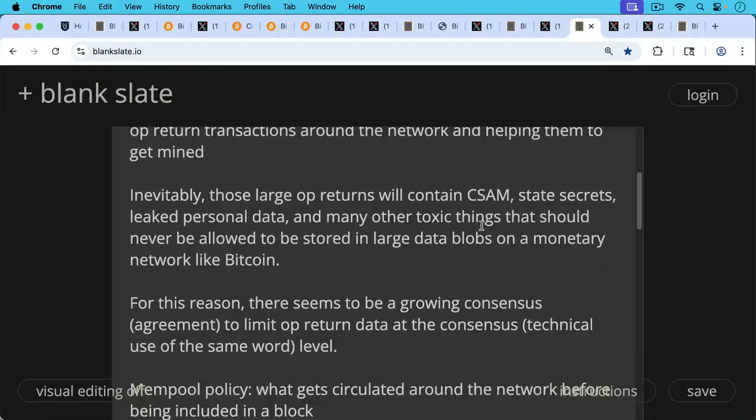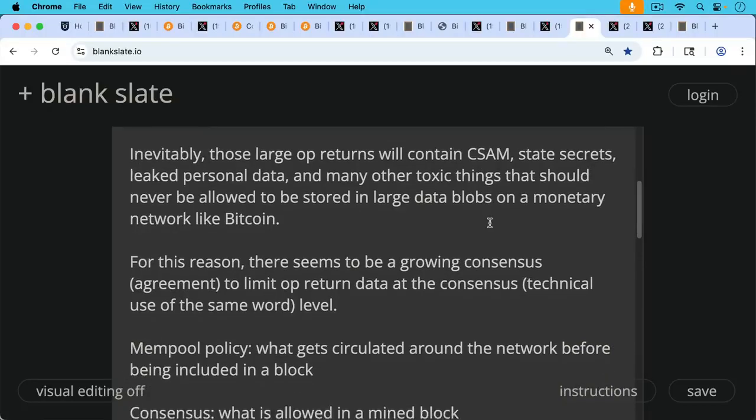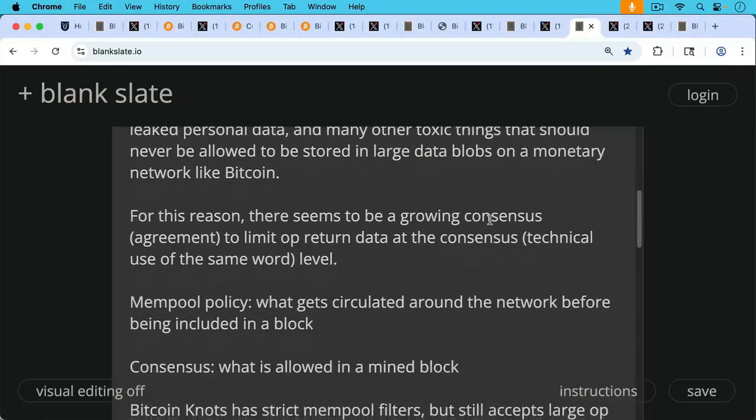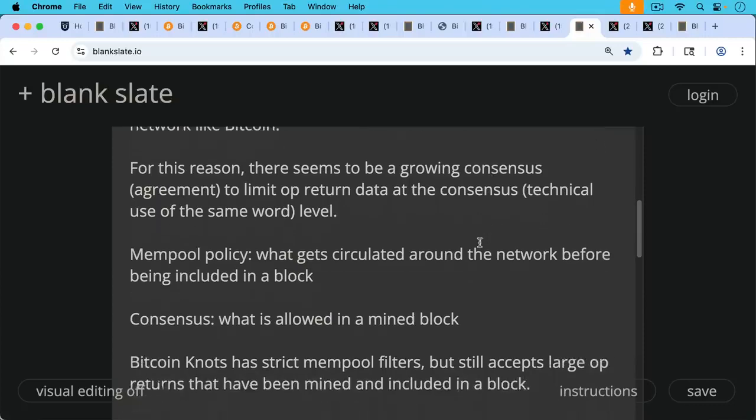And it's important to notice here, when people say consensus, there are two ways of using it. One in the general sense of agreement, one in the technical sense of Bitcoin consensus and consensus rules. So we have mempool policy, which is what we've really been focused on for the past few months with Bitcoin Core 30, and it's blowing open the OP_RETURNs as mempool policy. But mempool policy concerns what gets circulated around the network before being included in a block. Consensus is much more fundamental. It's what's allowed in a mined block.